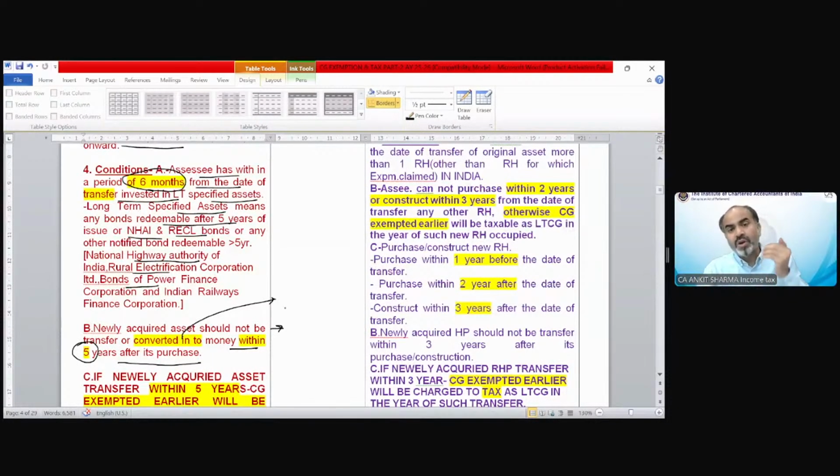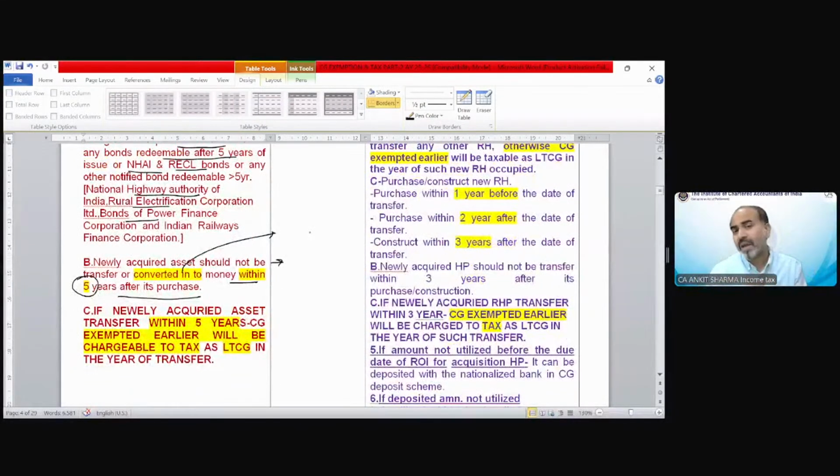So if you took a loan against those securities, that exemption would again be gone. If you cannot transfer them, you cannot even pledge those securities as a mortgaged property against any loan or borrowings. Until 5 years, you cannot convert them into money or transfer them. If we do so, then what will happen?